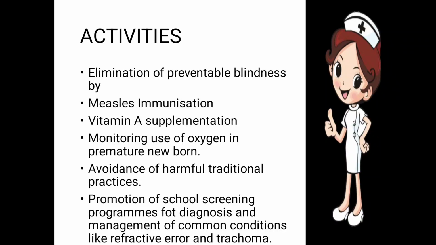Monitoring use of oxygen in the premature newborn. If the newborn is premature, then proper monitoring of oxygen use should be there. Next one, avoidance of harmful traditional practices. Sometimes traditional methods are used to treat some diseases in children, and they should be avoided, because sometimes they can cause blindness.